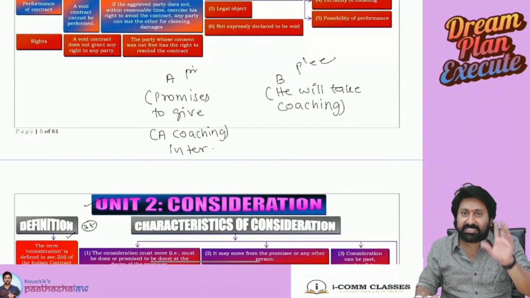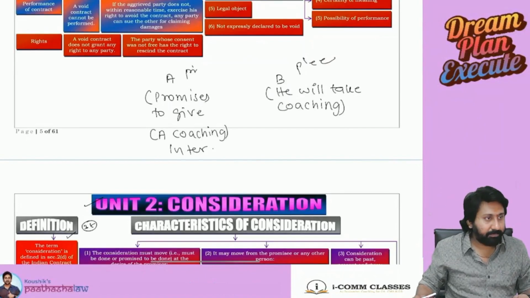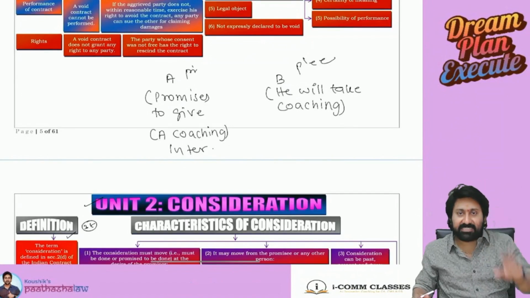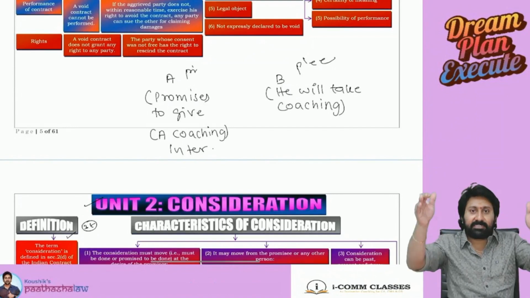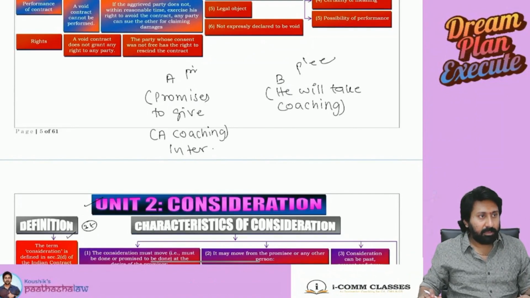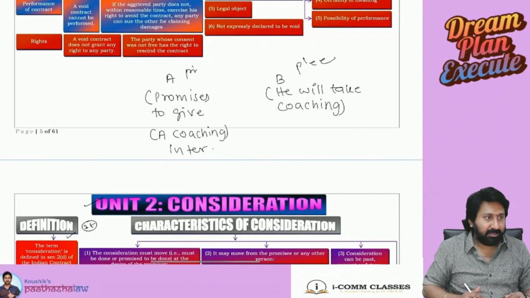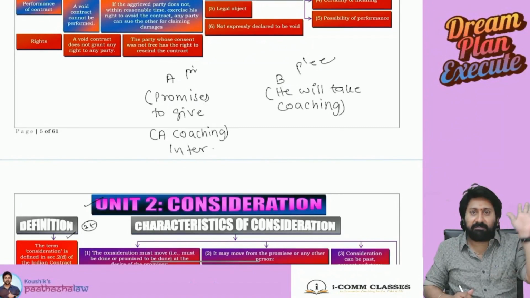Promisor will fix consideration, or promisee will fix consideration. Who will fix consideration? I will give CA coaching to you. Will you fix the fees, or will I fix the fees? Will A fix or will B fix the price?